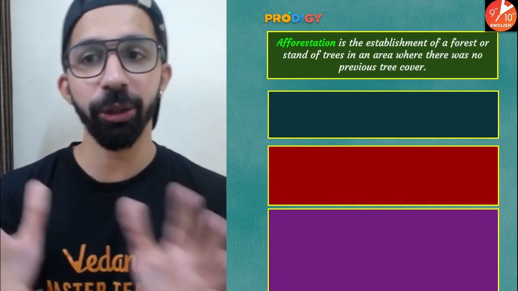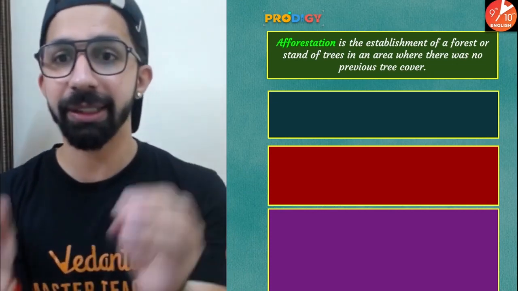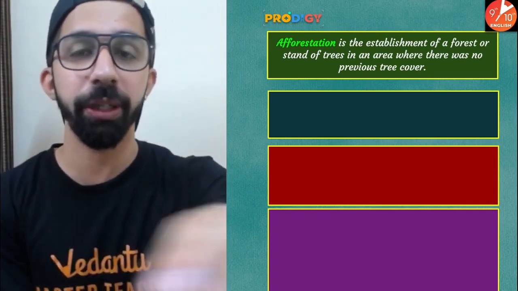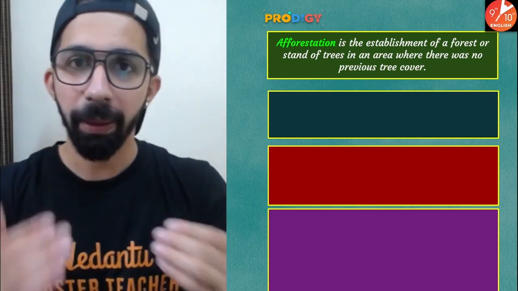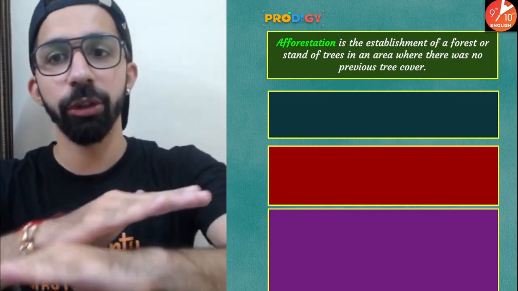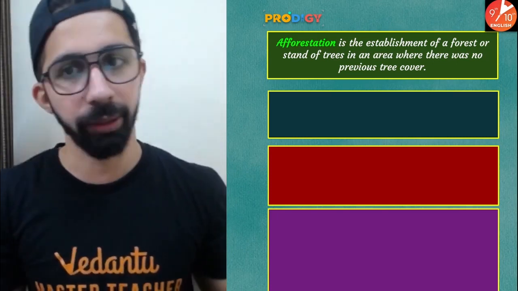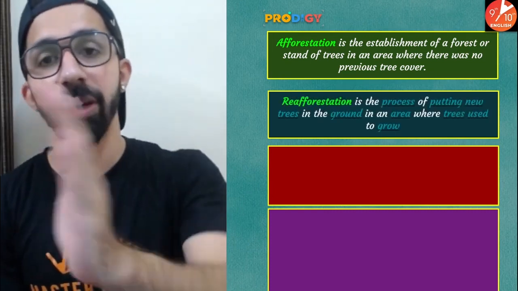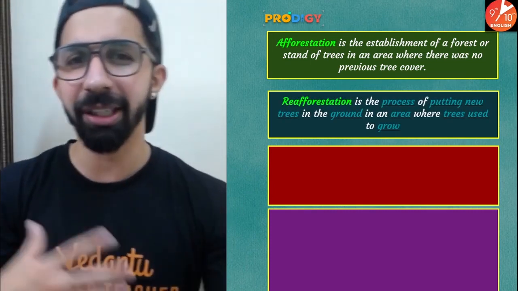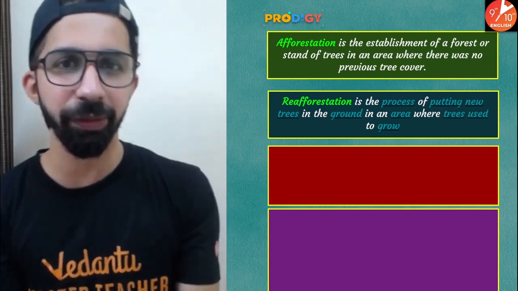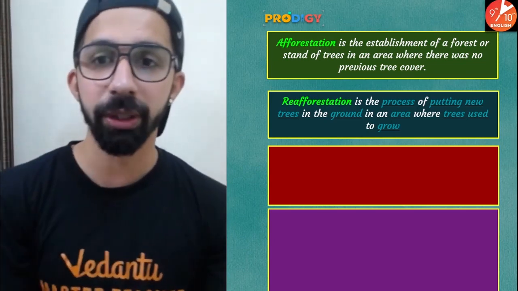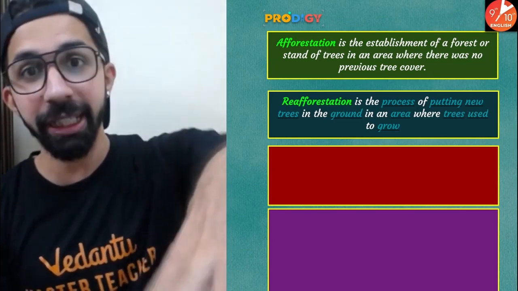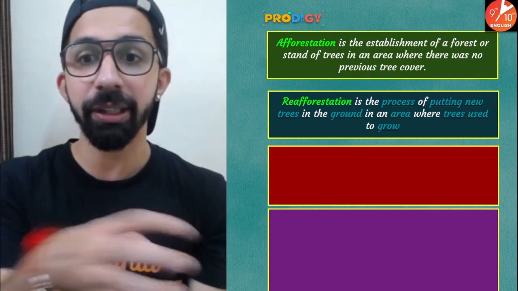Afforestation is the establishment of forest or stand of trees in an area where there was no previous tree cover. So what is afforestation? Planting of trees wherein there was no previous tree cover. On the other hand, what is reforestation? Sometimes students get confused between afforestation and reforestation. Reforestation is a process of putting new trees in the ground in an area where trees used to grow.